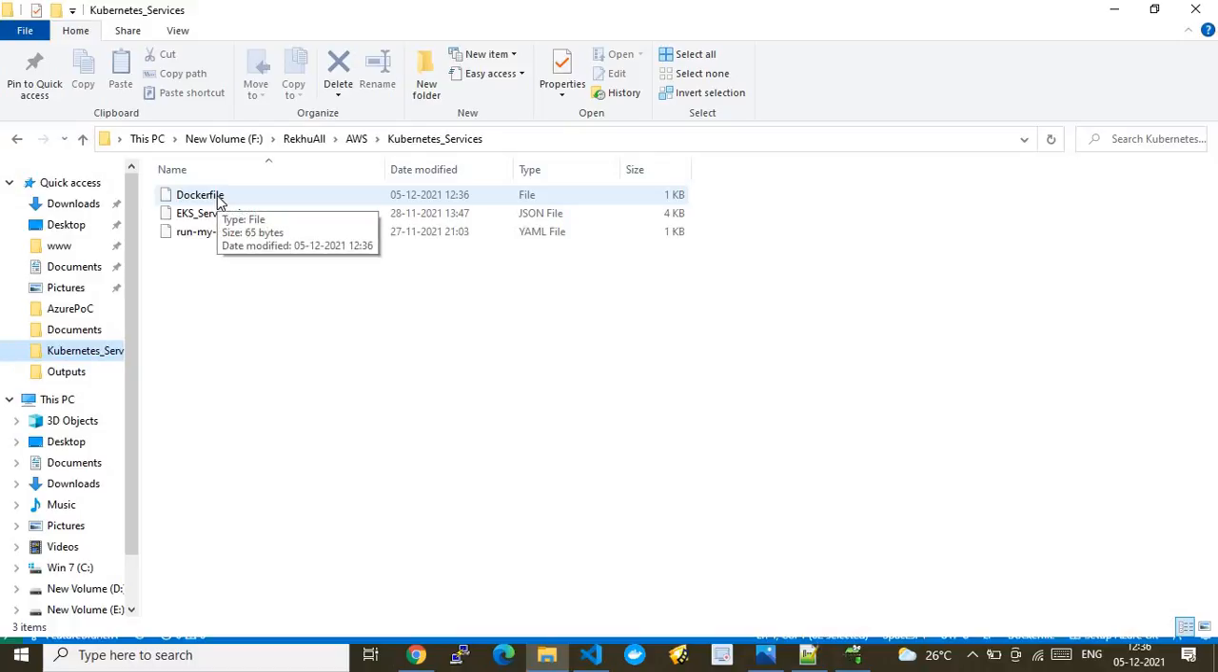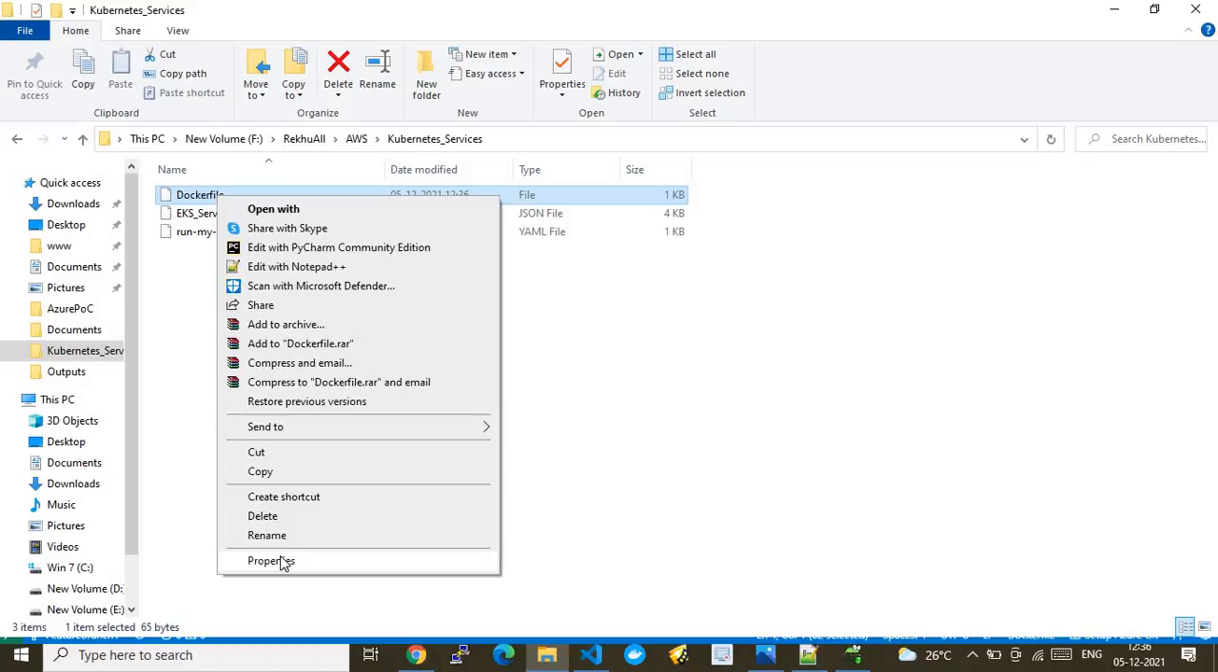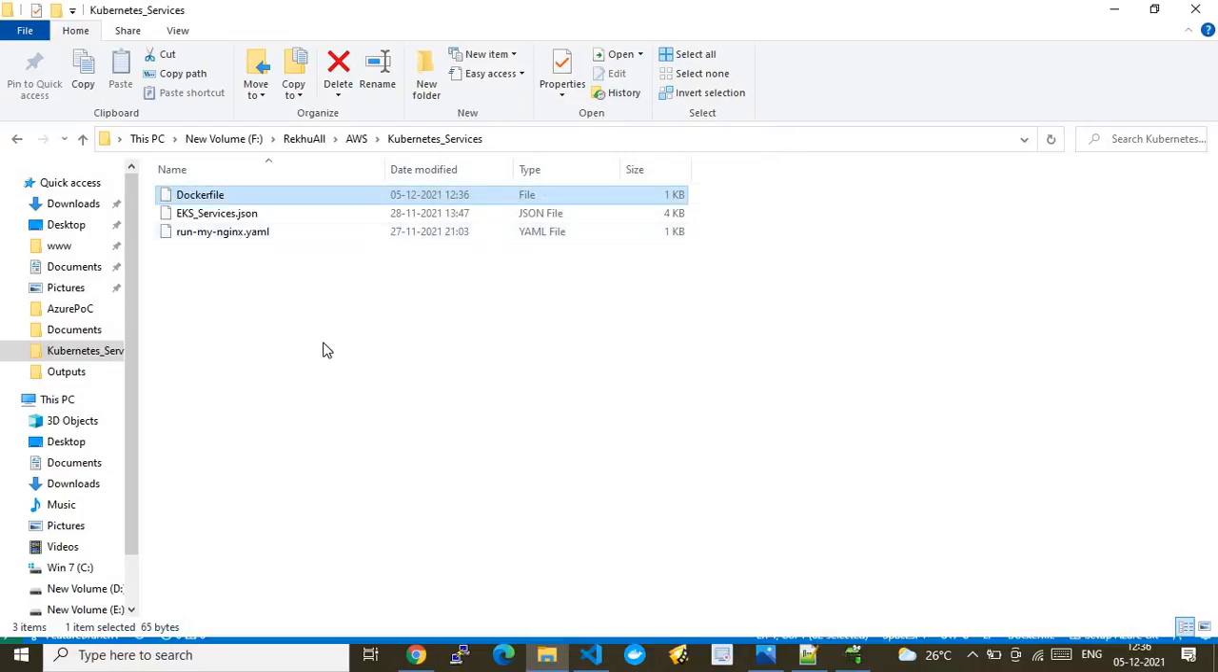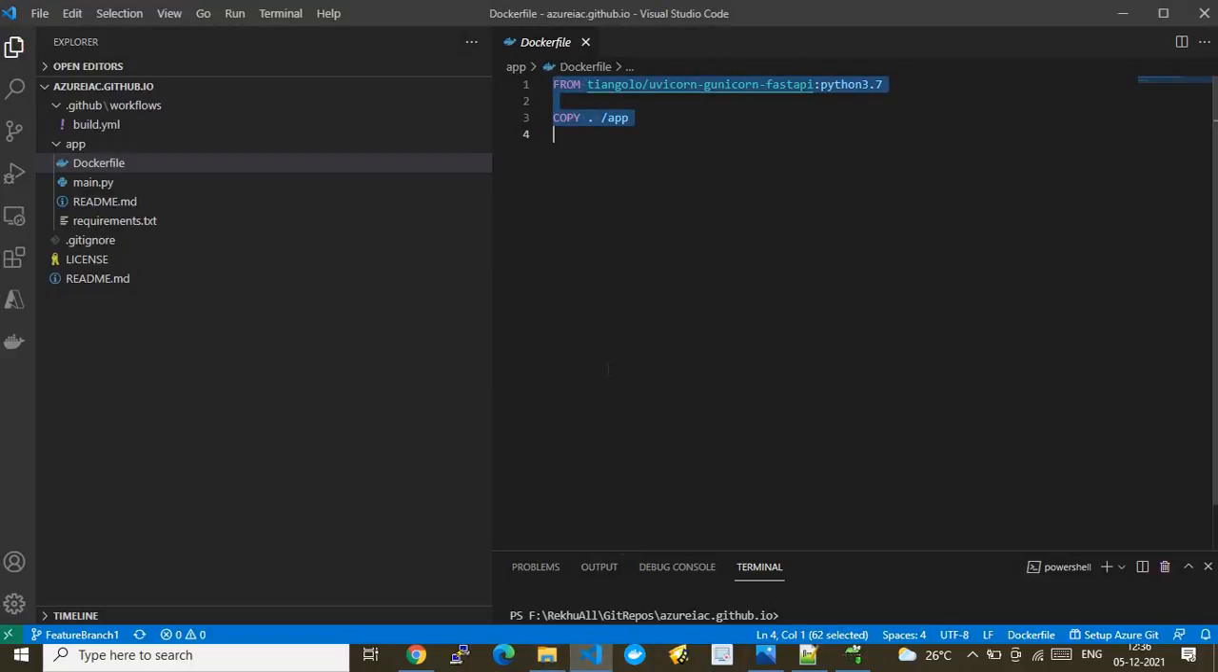If you put this Dockerfile and go to the properties, it should be without any extension. You see, it's directly without any extension. So this is the file with the name Dockerfile, without an extension, and we call it a Dockerfile. I believe I made my point here.